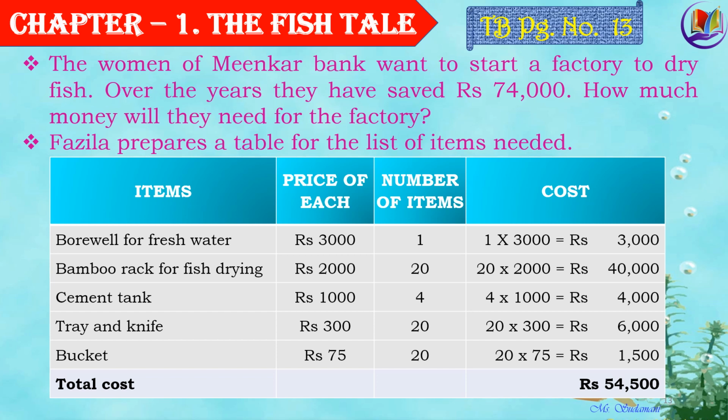So finally, the total cost of all these items would be rupees 54,500. So this much amount is needed to start a factory.